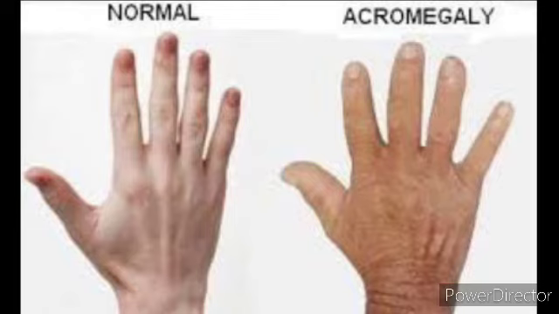So you can compare this with the normal hand. The last two defects that I said, the dwarfism and the gigantism, take place in children, but this acromegaly especially is seen in adults. So these are the conditions due to the improper secretion of the growth hormone. So this is about one of the hormones in the anterior pituitary gland. The next one is the thyroid stimulating hormone.